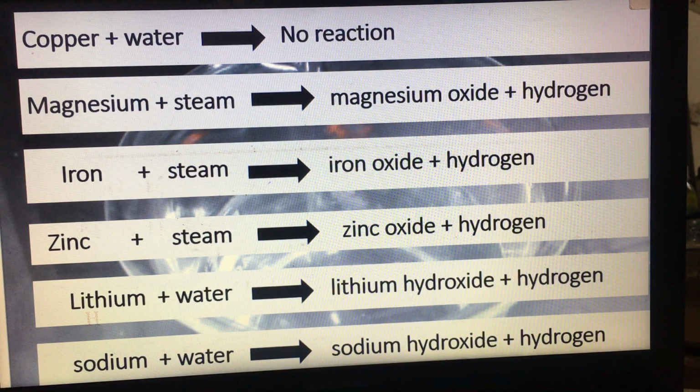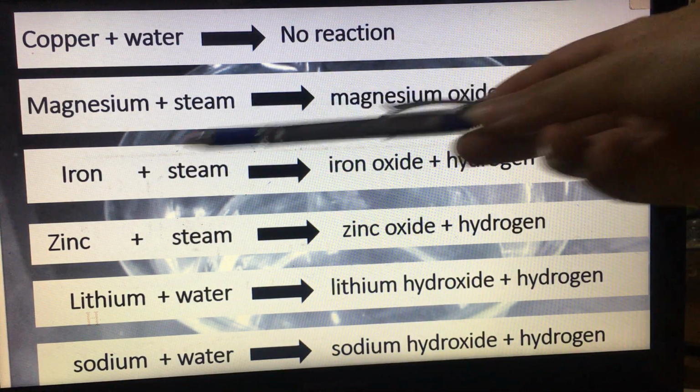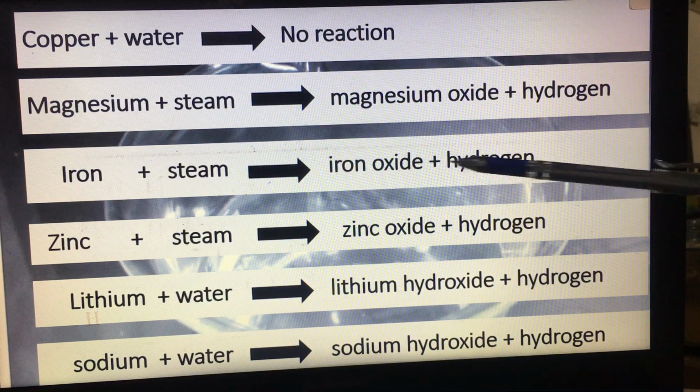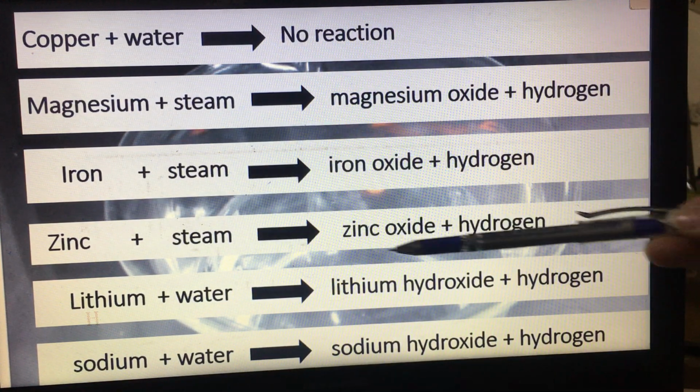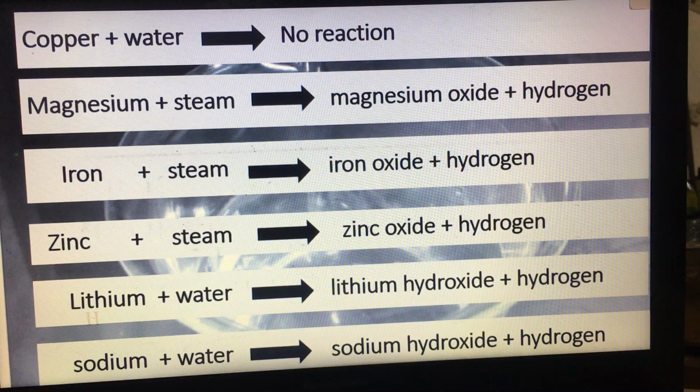Magnesium, iron, and zinc react slowly with water, and we make the reaction go faster by reacting them with steam. So magnesium with the steam will produce magnesium oxide and hydrogen. Iron with the steam, iron oxide and hydrogen. Zinc with the steam, also zinc oxide and hydrogen.